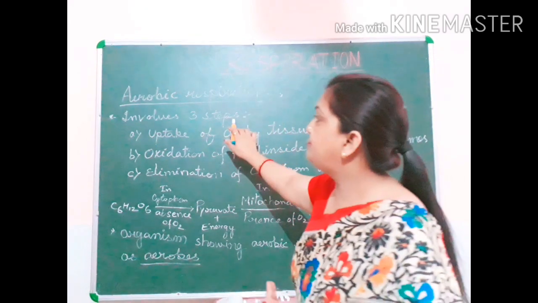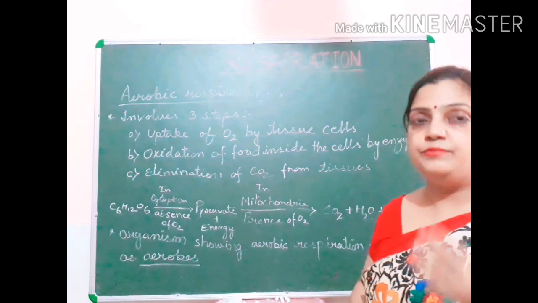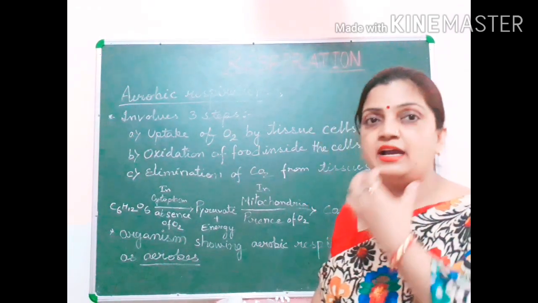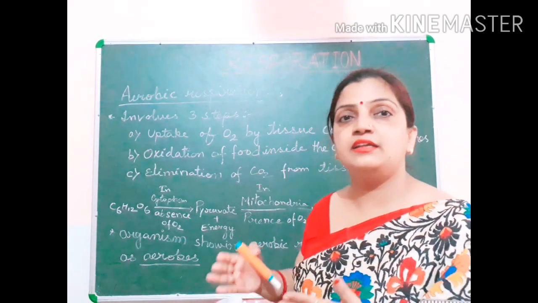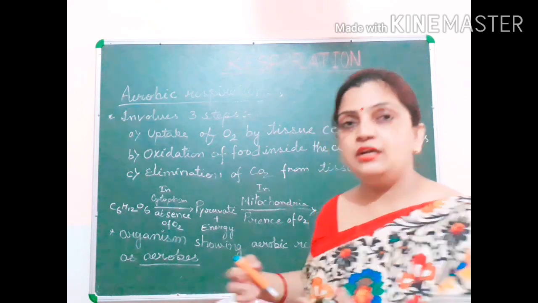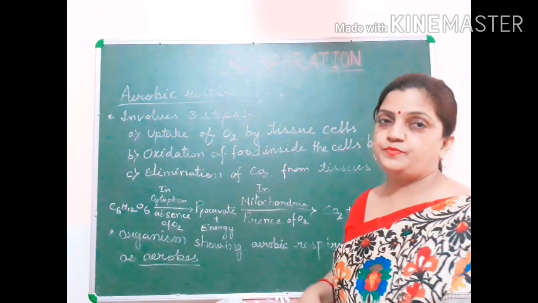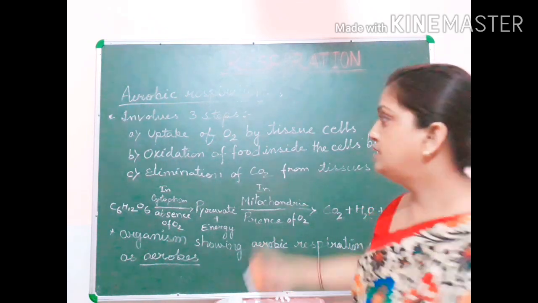So this is the first step of aerobic respiration: after inhalation through the nose, the atmospheric oxygen passes through the lungs and the air sacs and enters the blood vessels. Through the blood, the oxygen reaches the cells. Now what will happen inside the cell? What will happen inside the tissue?